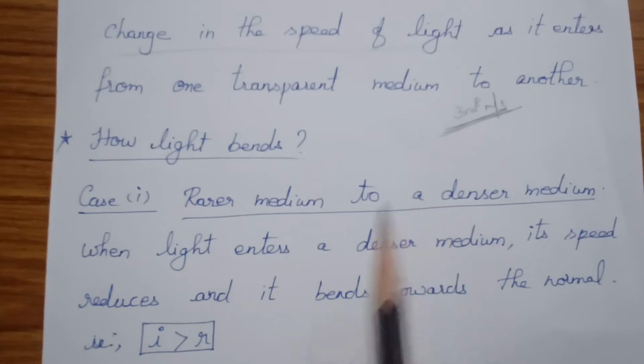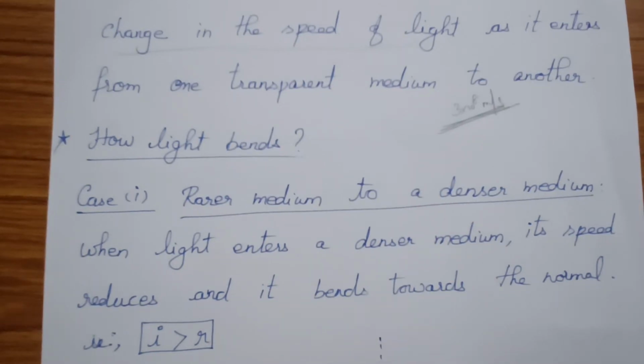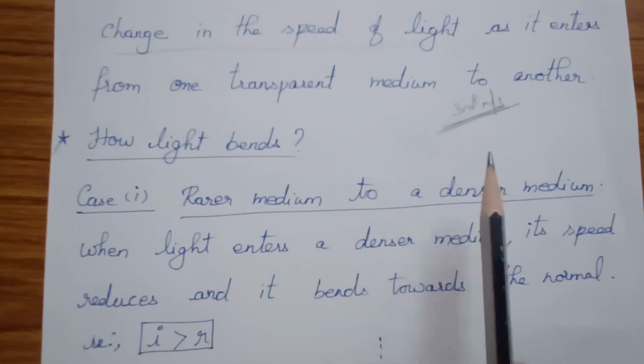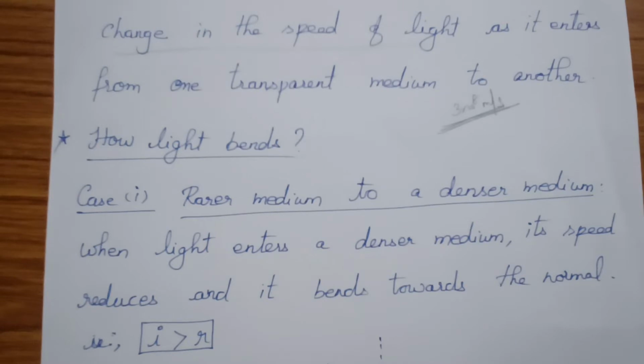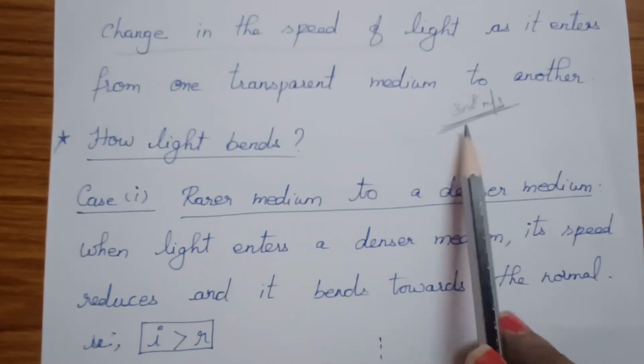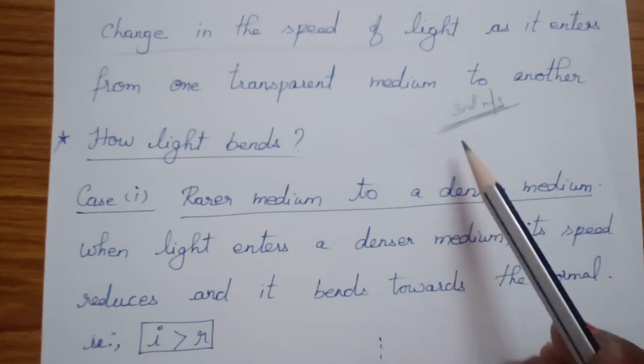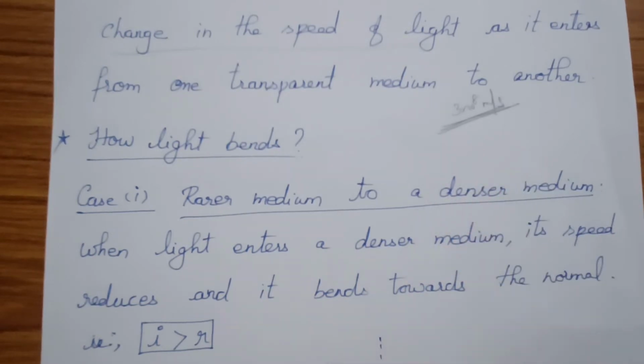In the air it is constant. Wherever the air is present, wherever the light travels, it travels with the speed of 3 into 10 to the power of 8 meter per second. But when it enters another medium, its speed will reduce. When it enters a medium rarer than this, its speed may increase.